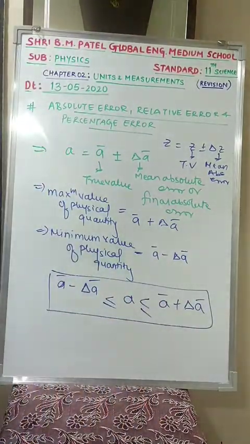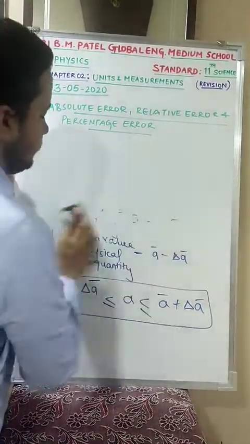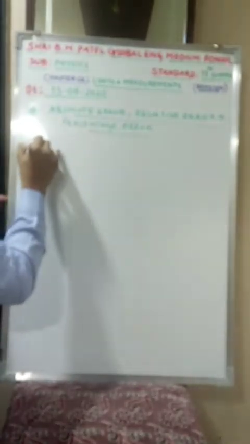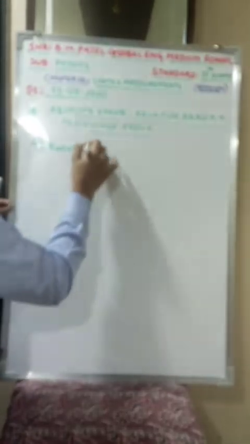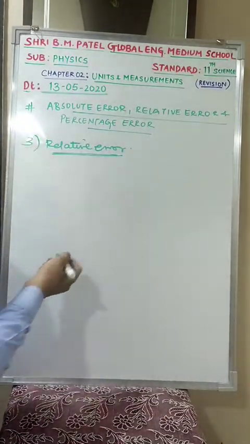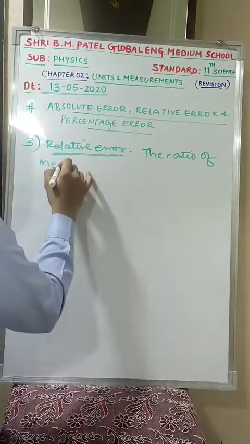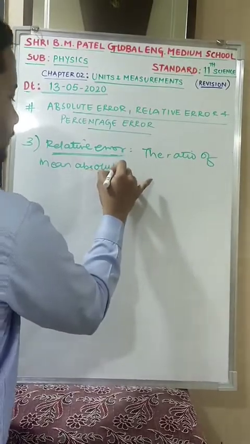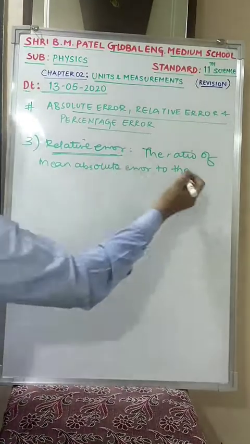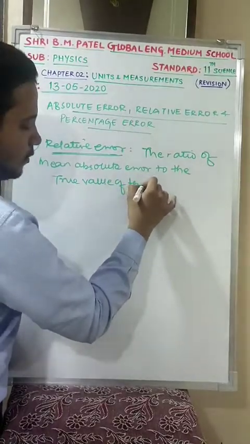The next error in our category is relative error. Relative error is nothing but the ratio of mean absolute error to the true value of the physical quantity.